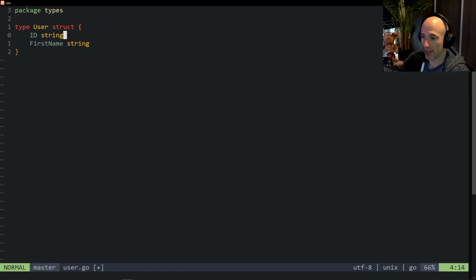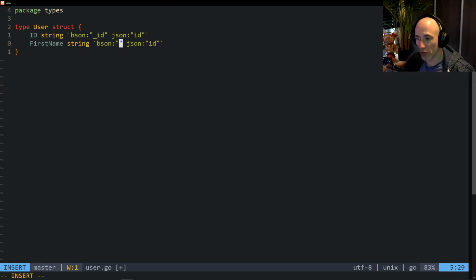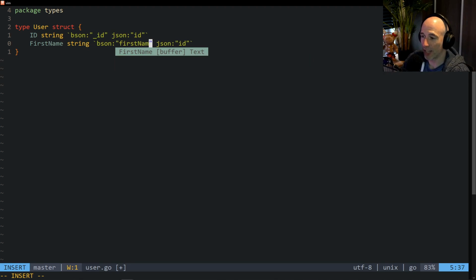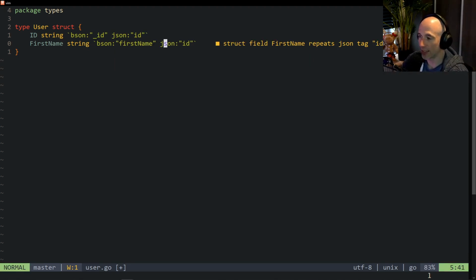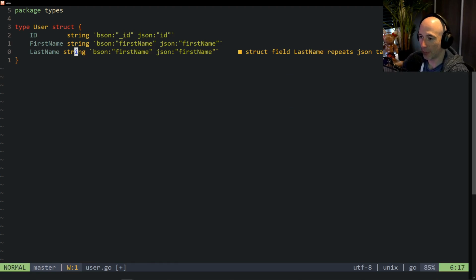And let's copy this thing, paste it in, and then we're going to paste it here. How would we want this first name to be represented in our database? Maybe we want it like this, first name, right? How do you call it? Camel case, and ID is going to be the same thing. If you'd like to have snake case, you could do it like that, so then it's going to be snake case in our database. But let's keep things consistent and use camel case, right? So first name, and we're going to have a last name, for example, the same thing. We're going to do last name here and a last name here.